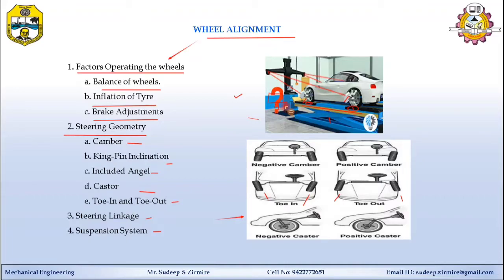After starting the machine, the sensor captures the current alignment data of all wheels and displays it on the screen, meaning camber, toe in, toe out values. If the value of the angle is outside the range of specified data, the software compares it and shows correction needed for that particular wheel. Software shows those values in red color.